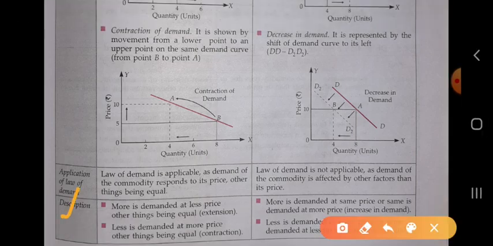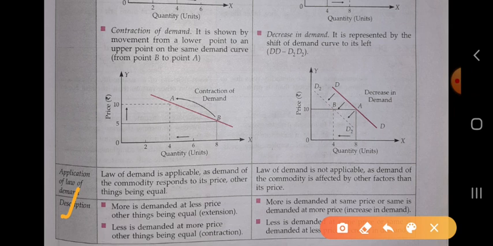Now, description: more is demanded at less price, other things being equal. In the case of extension of demand, more is demanded at the lower price. When the price falls, demand is more in the case of extension. And less is demanded at the higher price. When the price is more, less of the commodity is demanded; it is called contraction of demand.